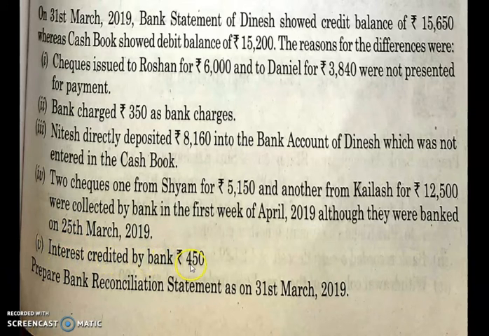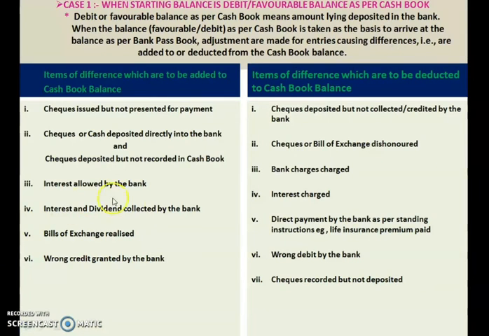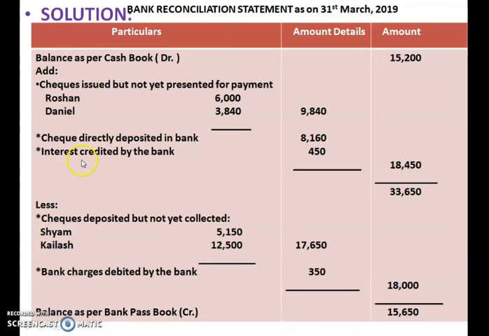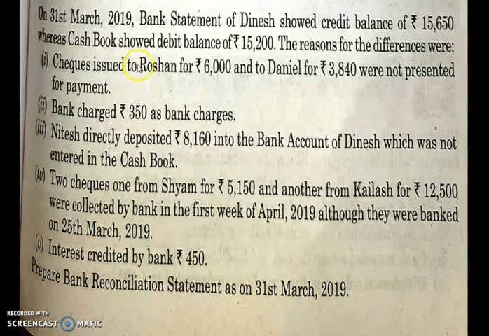Interest credited by the bank, 450. See, interest credited. You can see here, interest allowed, interest and dividend collected. So what are you supposed to do with interest if it is received and collected by the bank? You should add it. Interest credited by the bank. So the interest you are receiving has been recorded in the passbook, but not in the cash book. So on your cash book receipt side, this is not recorded. Now you have to record it, add it in your cash book with 450. Okay, so all the items of our problem are completed.